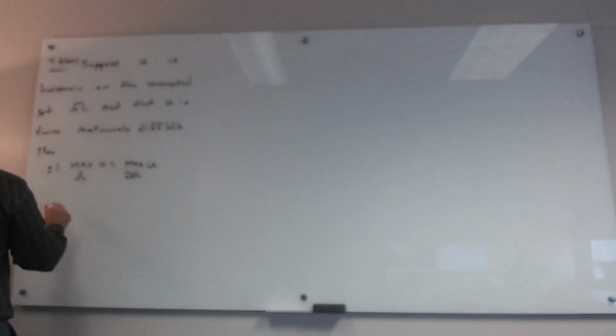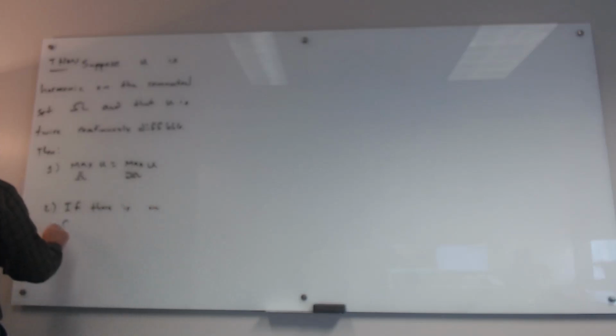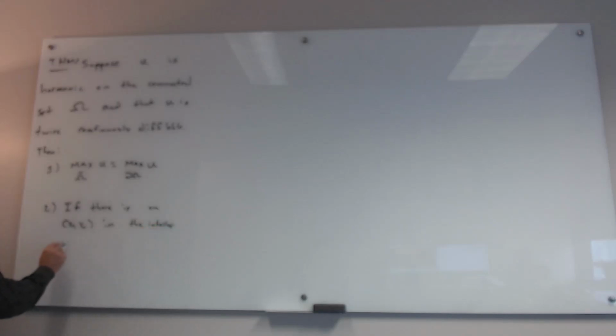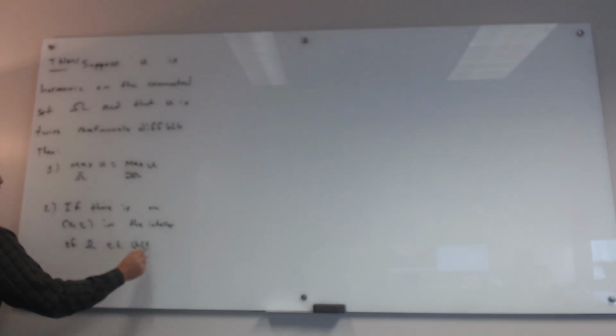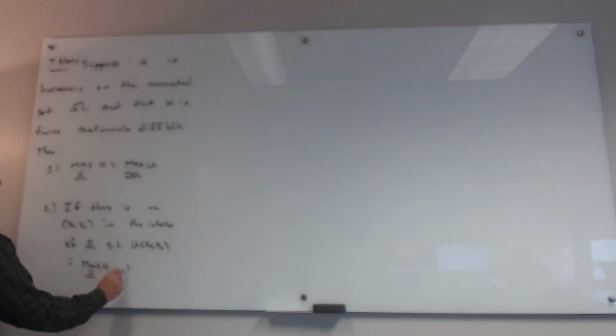So the strong maximum principle says, if there is an x naught, y naught in the interior of omega such that U of x naught, y naught is equal to the maximum of U over omega, then U is constant.